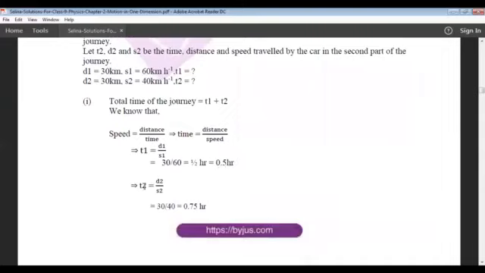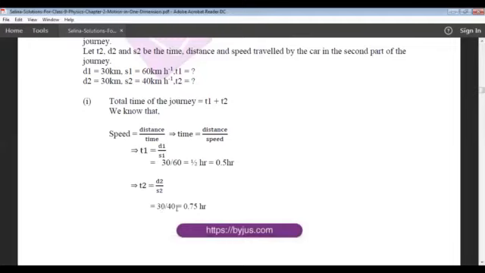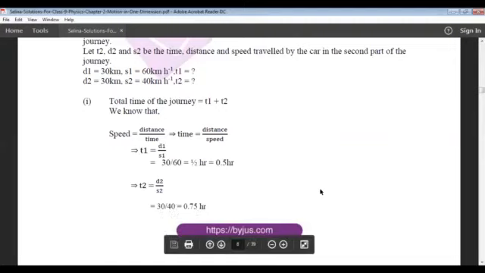So the second one we will find T2. T2 is the time taken for the car to travel the next 30 kilometer, which is equal to distance 2 divided by speed 2, that is 30 divided by 40. The second distance is also the same, 30, but the speed changes. It decreases to 40 kilometer per hour. So 30 by 40 is 0.75 hour.